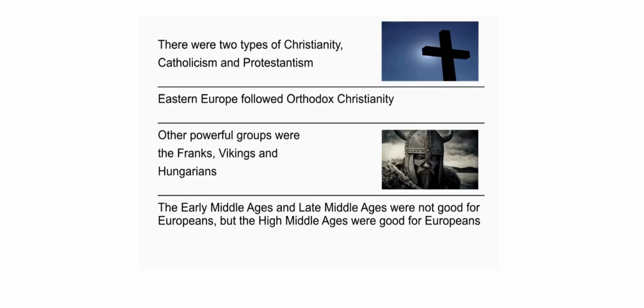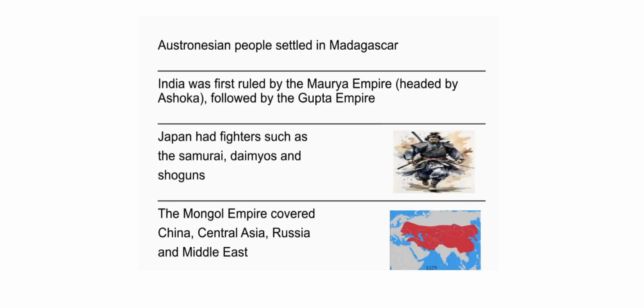The early Middle Ages and late Middle Ages were not good for Europeans, but the High Middle Ages were good for Europeans. Austronesian people settled in Madagascar. India was first ruled by the Maurya Empire, headed by Ashoka, followed by the Gupta Empire. Japan had fighters such as the samurai, daimyos, and shoguns. The Mongol Empire covered China, Central Asia, Russia, and the Middle East.